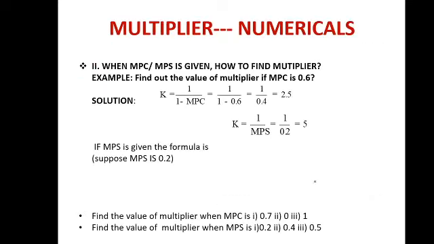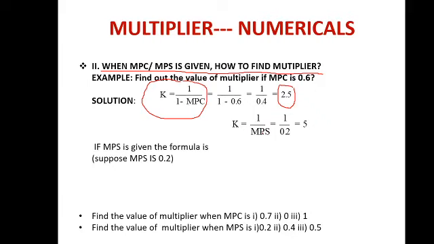Now next question you can see, beta, when MPS is given, how to find multiplier. This is the situation. ऐसे भी न्यूमेरिकल आ सकते हैं, कैसे निकालेंगे. Find out the value of multiplier if MPC is 0.6. No problem, this is the formula I have told you earlier. Use 1 upon 1 minus 0.6. In the place of MPC you have to put 0.6. What will happen, 1 upon 0.4, the value of multiplier will be 2.5. No problem. Again what you have to do, k is equal to 1 upon MPS.